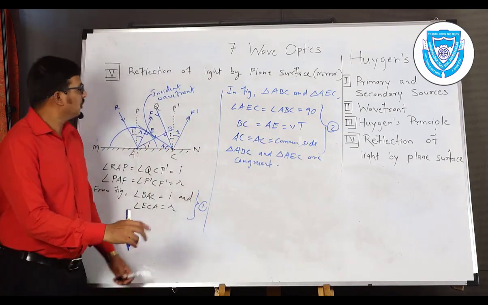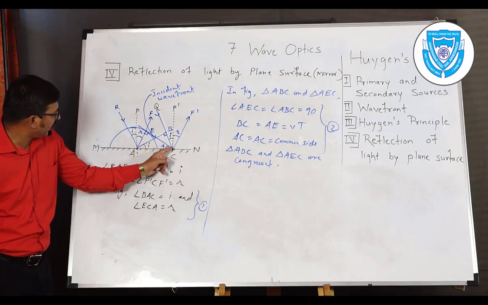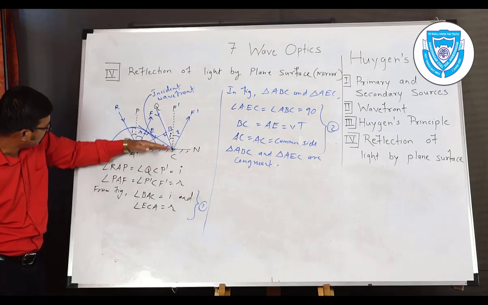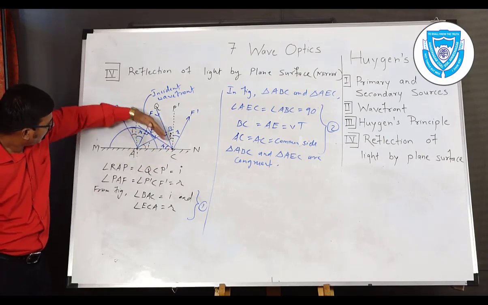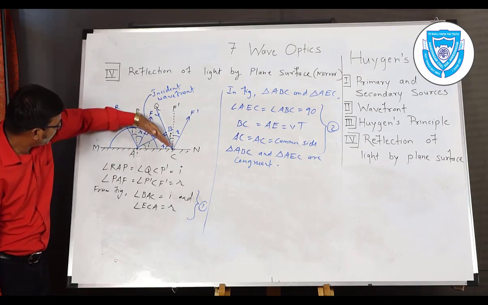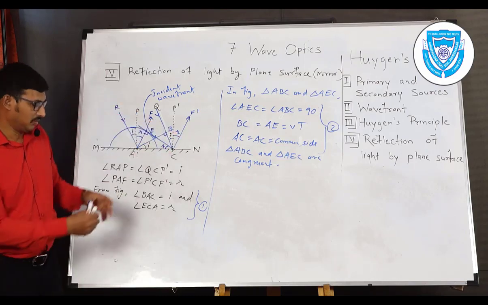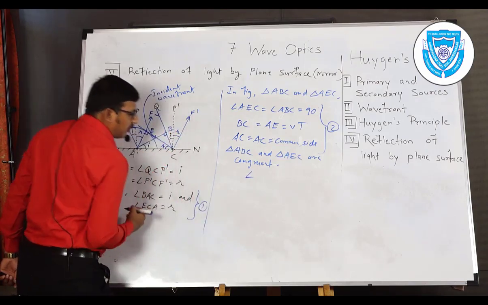If these two triangles are congruent, then these two angles are the same. In triangle BAC, this angle is I, and for triangle AEC, we have the angle ECA as angle R. So these two angles will be the same.